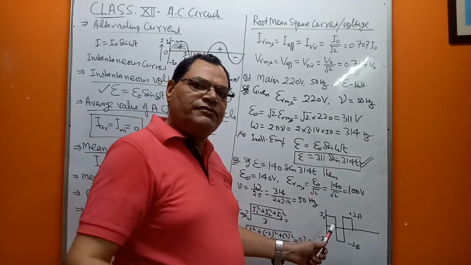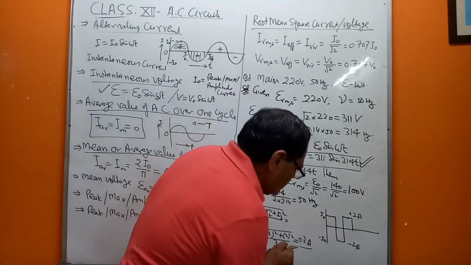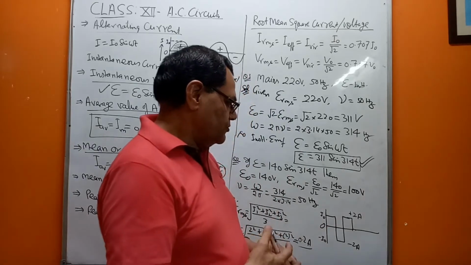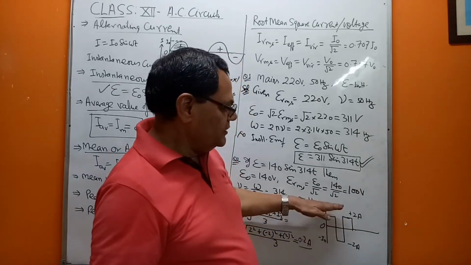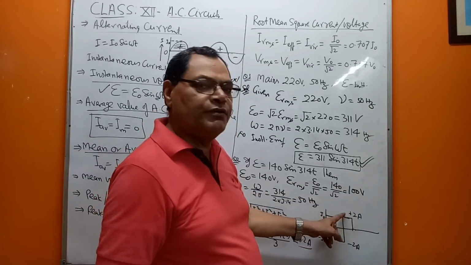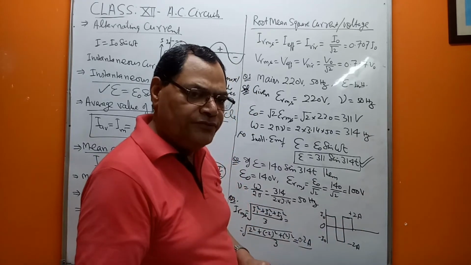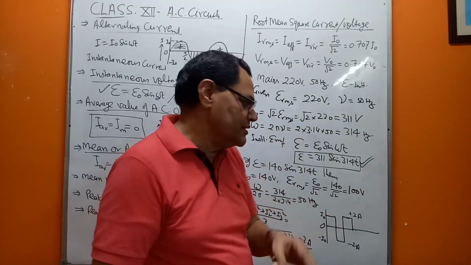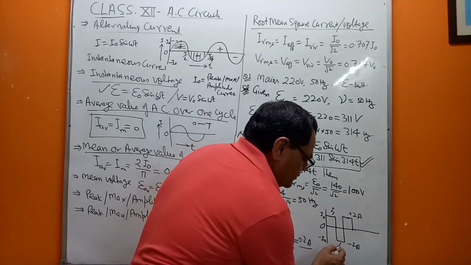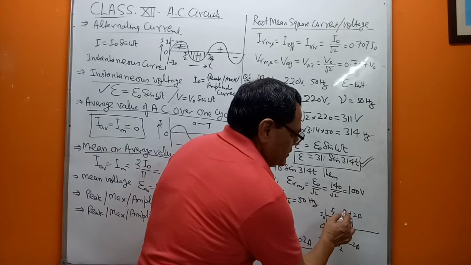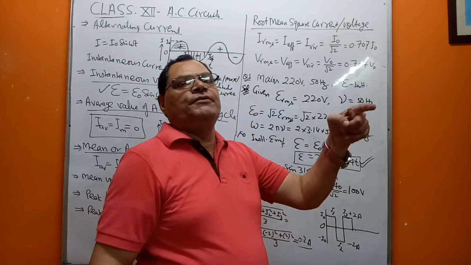Now we can take one more. You will be given a graph like this, where some current is varying like this. This is the origin O here. The current goes up, then comes down, then goes up, then down. Above the x-axis this value is suppose plus 2 ampere, and on the negative side it is minus 2 ampere. We can see in this graph there are three variations basically. This current we can assume as I1, this current as I2, and this current as I3. So there are three variations: positive, negative, then positive.